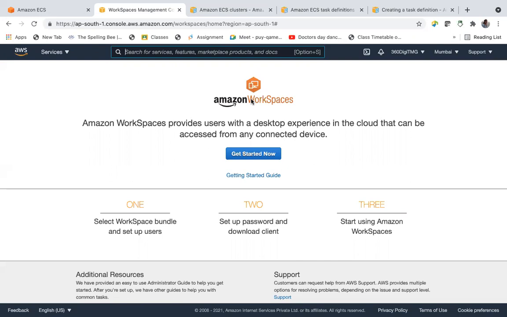So workspaces provides users with a desktop experience in the cloud. It's desktop as a service. While talking about CloudFormation, we named it as cloud code as a service, right? Using your code, you can automatically form cloud services. So this is desktop as a service.